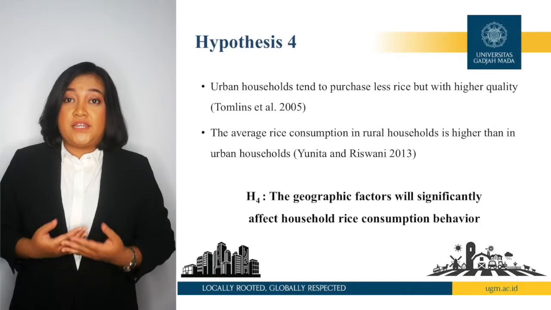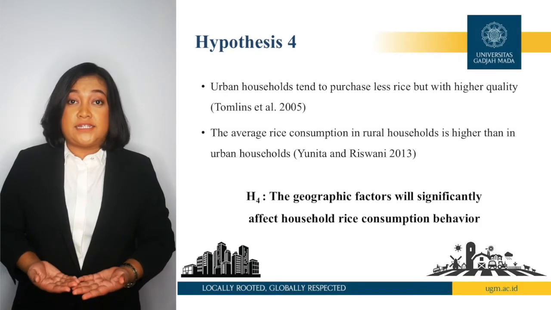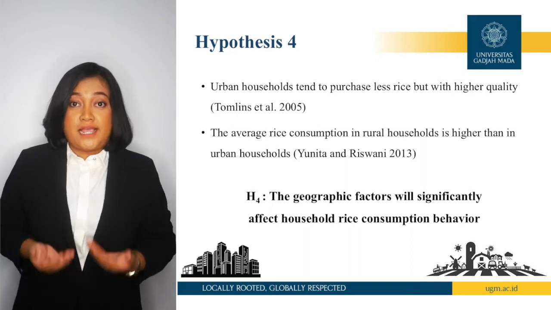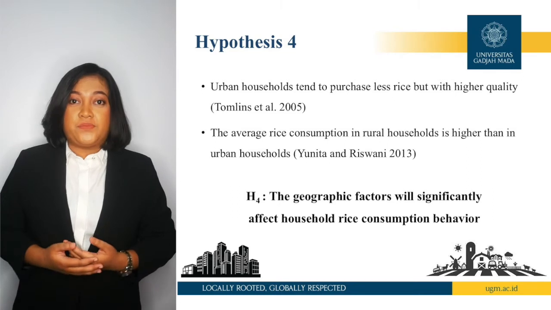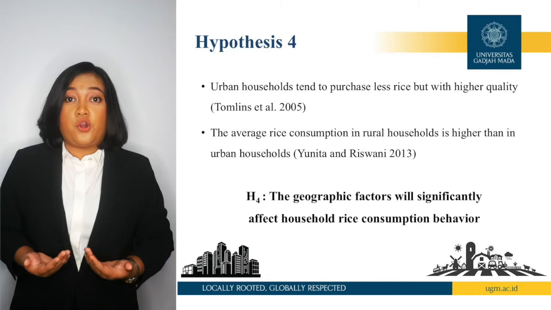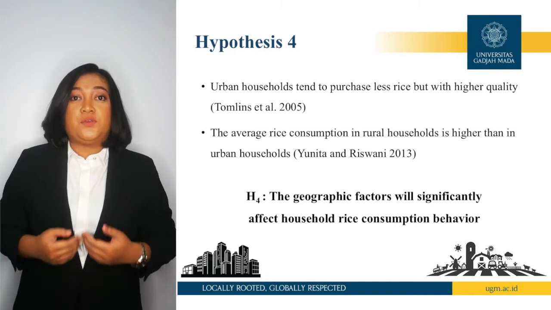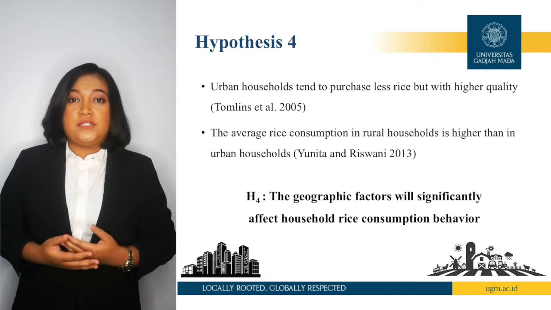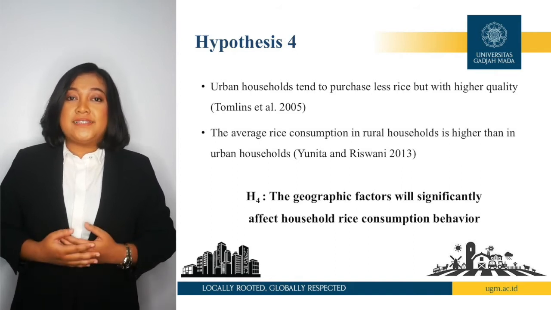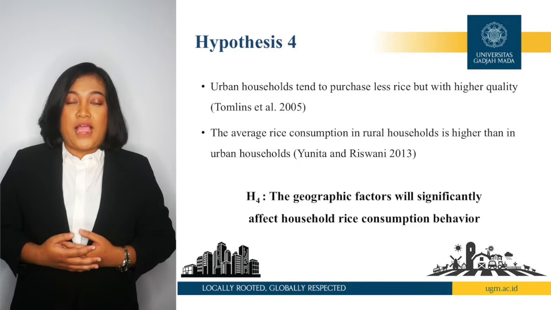Urbanization has proved to significantly change the dietary pattern of societies. Tomlins argued that consumers who live in urban areas generally purchase less rice, but of higher quality. The study by Yunita and Rizwani also found that the expenditure on rice in rural households tends to increase with rising income, while in urban households it tends to decrease with rising income. By considering geographic factors, this study intends to examine the fourth hypothesis.